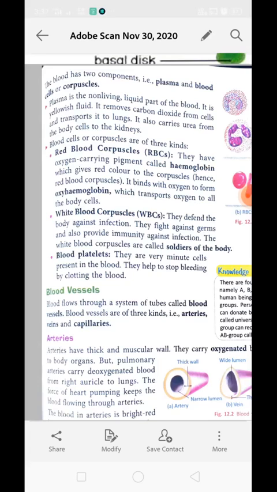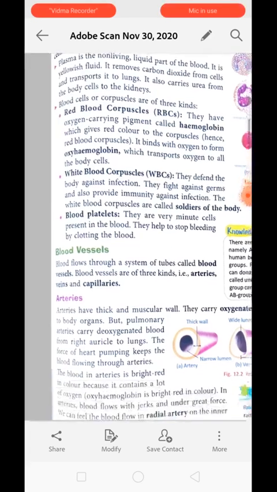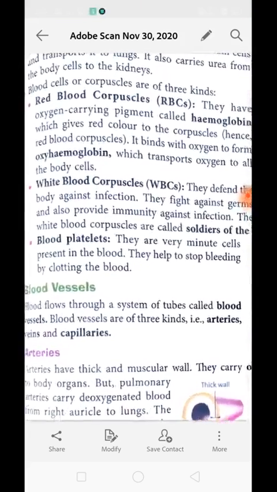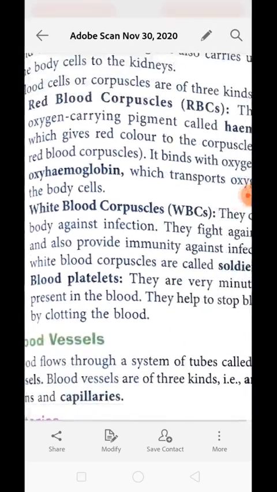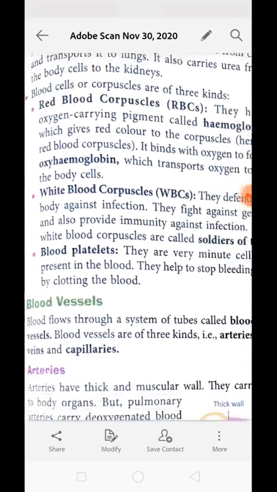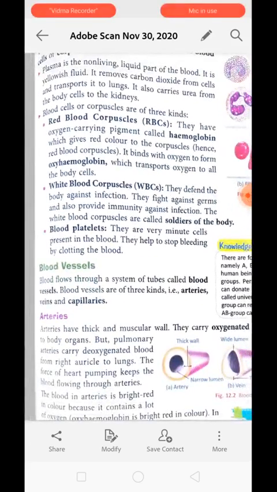Next, blood cells or corpuscles are of three types. The first one is red blood cells. Red blood cells appear red in color, that is why we call them red blood cells. They have a color pigment which is known as hemoglobin. Hemoglobin is very essential for carrying oxygen because hemoglobin has the capacity to bind with oxygen to form oxyhemoglobin. Hemoglobin combines with 4 molecules of oxygen to form oxyhemoglobin. This oxyhemoglobin is bright red in color and is responsible for transportation of oxygen to all body cells.